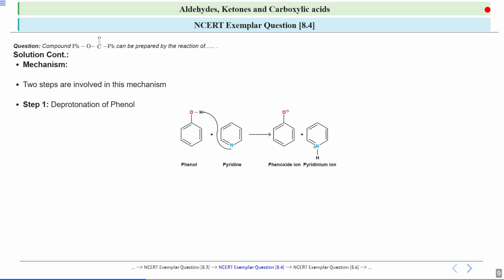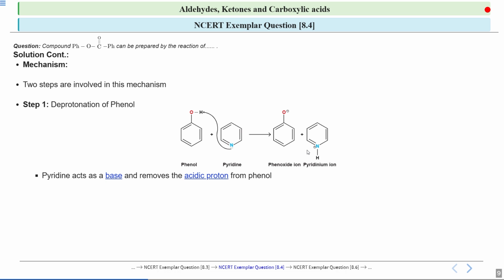So when this pyridine, whose nitrogen has a lone pair, takes a proton from this phenol, it will form a corresponding phenoxide ion and a pyridinium ion. Okay, you will see a positive charge on this nitrogen. So first is the deprotonation of phenol.